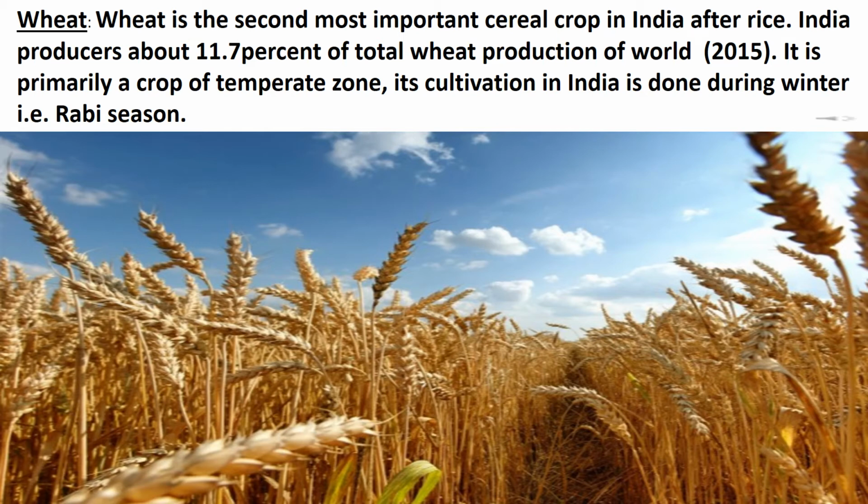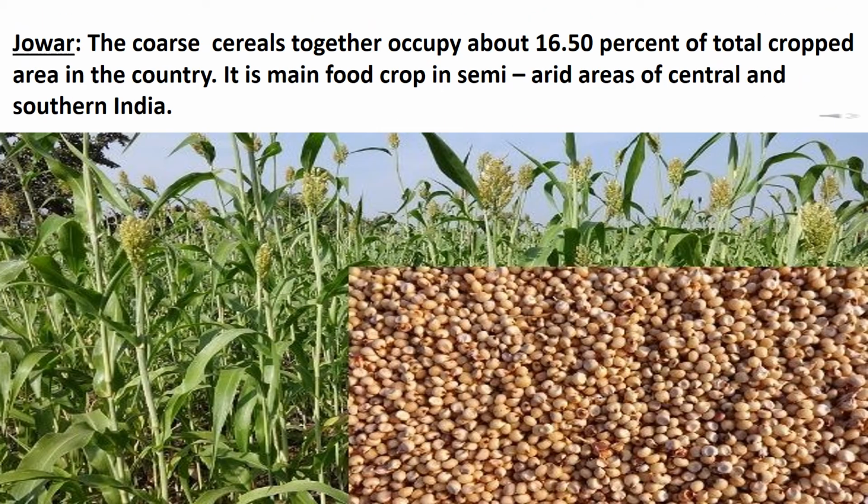Children, being a rabi crop, it is mostly grown under irrigated conditions, but it is a rain-fed crop in Himalayan highlands and parts of Malwa Plateau in Madhya Pradesh.